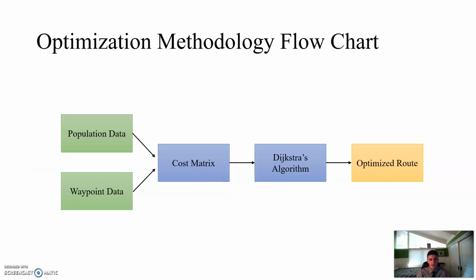For the optimization side of things, I decided to summarize the process in a flowchart here. So I start with two data sources, population data and waypoint data. I condense these into something called a cost matrix, and then I use Dijkstra's algorithm to actually solve the cost matrix and output an optimized route.